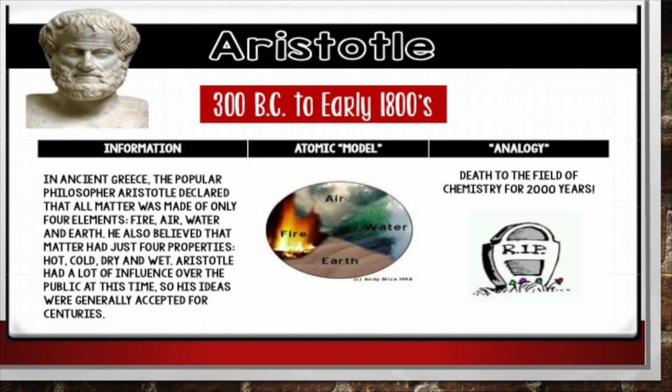Then we have Aristotle, who's not really an atomic theorist, but we have him because he is credited with the death of chemistry for nearly 2,000 years. So in ancient Greece, Aristotle declared that all matter was made of only four elements: fire, water, air, and earth. And he believed that matter had just those four properties: hot, cold, dry, and wet. Aristotle had a lot of influence over the public at this time, and his ideas were generally accepted for centuries.